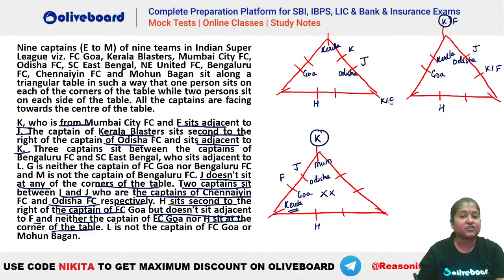Okay, so this is your K here. If this is your K, that means this is your F. Similarly here also, this is your K, so that means this is your F here. So we have placed this. Now we will try to place your I also.